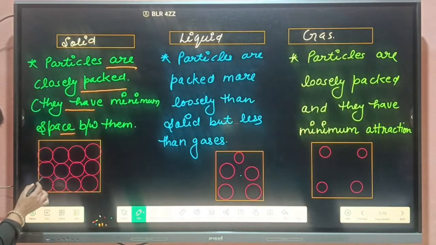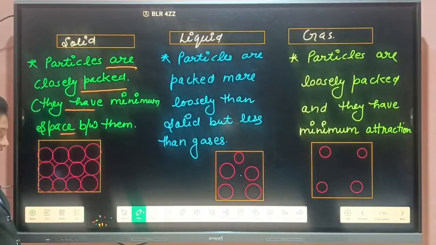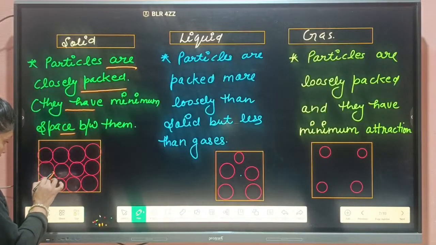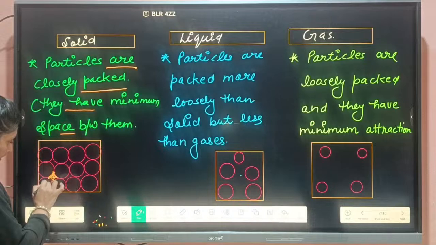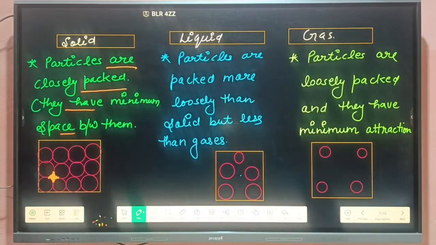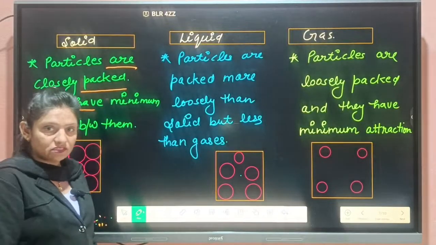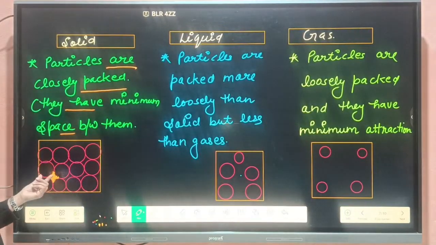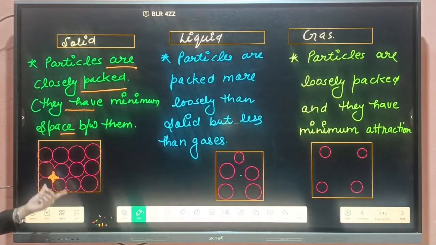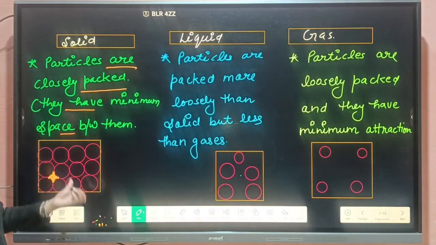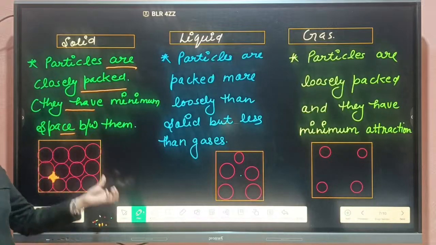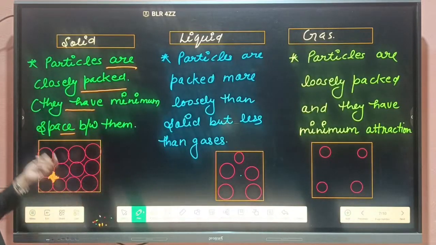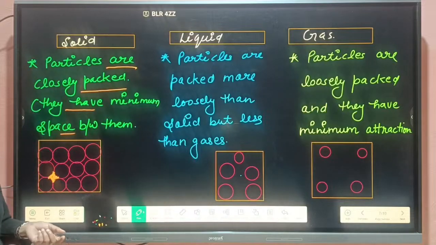Here, let us consider it in a regular manner. Okay, this is the space between them, this one is the space. In this way they are arranged so that they have minimum space between them. Further we cannot compress them. Why? Because they have minimum space. So in case of solids, particles are arranged in a proper, regular manner, and they are closely packed.